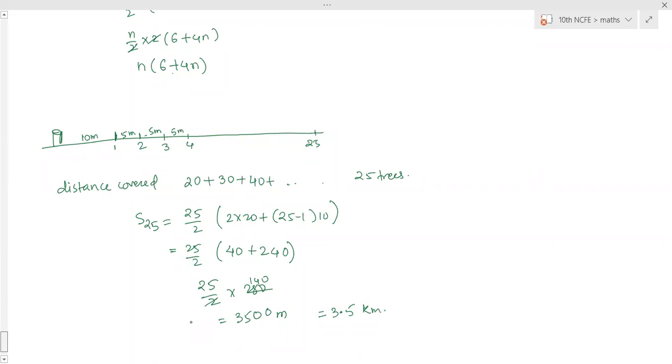Do we have to convert it into kilometers? Not needed. If you want, you can. That's 3,500. Above 3,000 it has gone, so I have changed it. Any other doubts anyone has? No, ma'am.